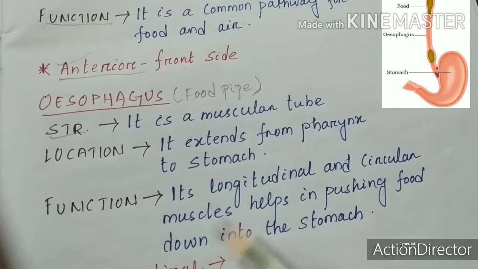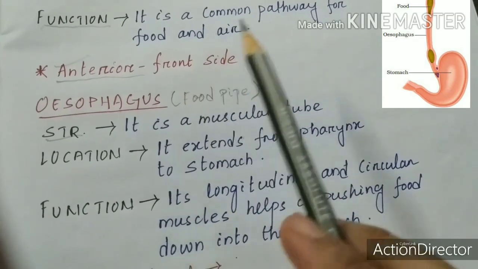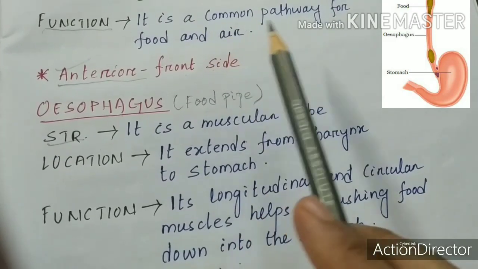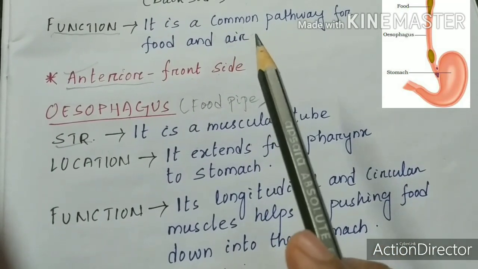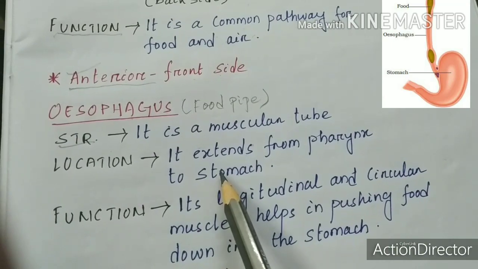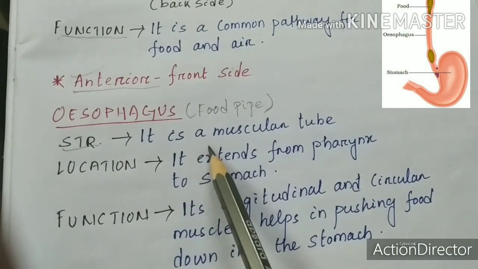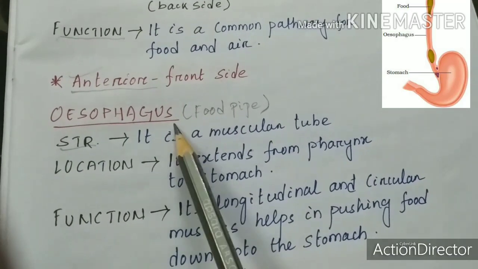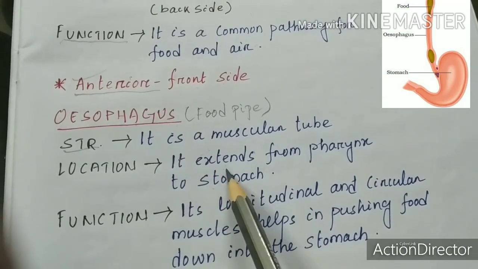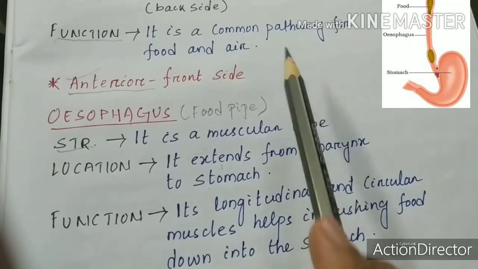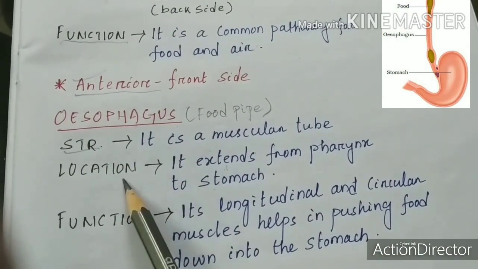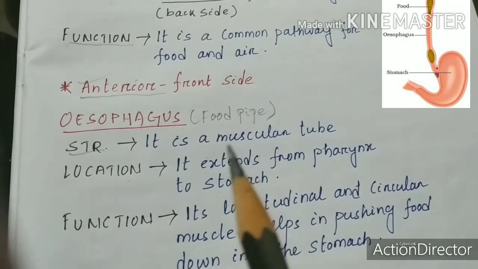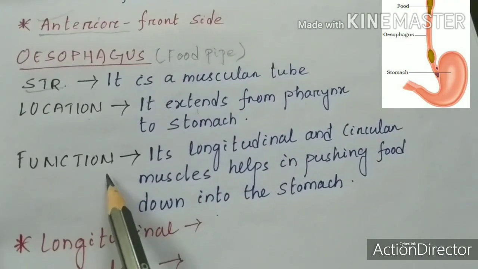Stomach is the next part of our discussion. If we talk about the alimentary canal, then at first we discussed the oral cavity, then pharynx, and now we are discussing oesophagus. So after oesophagus, the next part in the alimentary canal is stomach. So oesophagus is the intermediary link between the pharynx and stomach. Look, in location we can say it extends from pharynx to stomach. Next is the function.